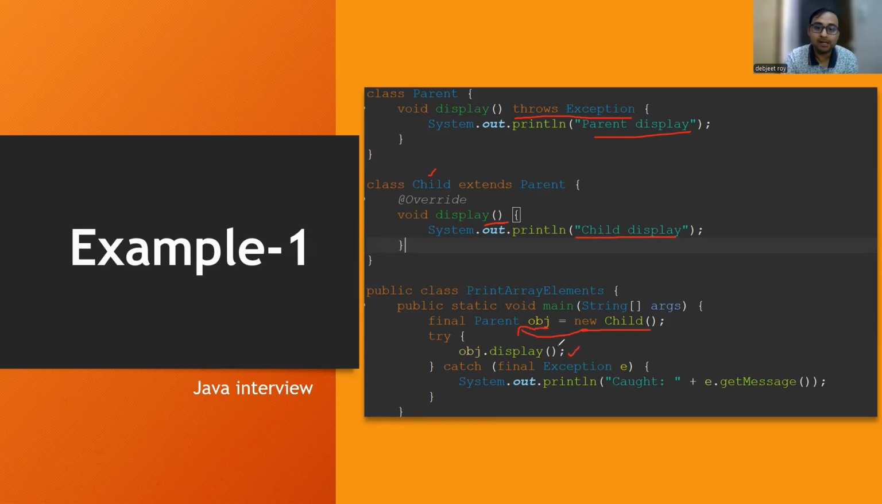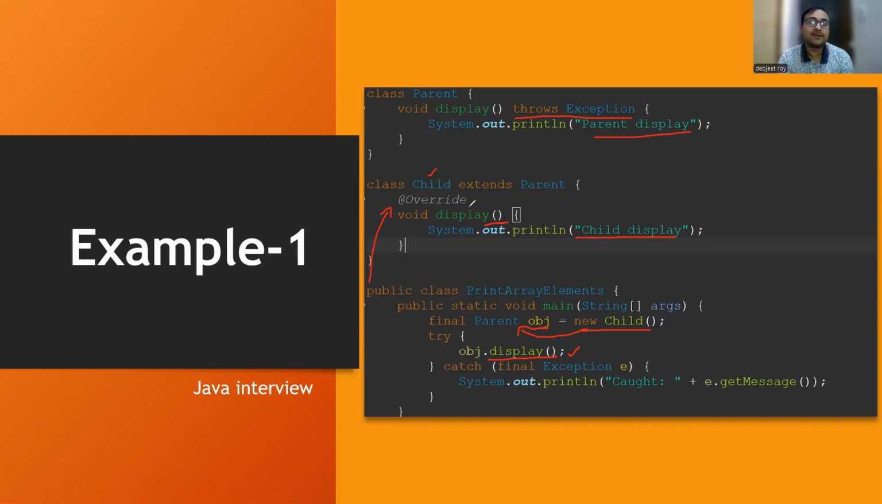Then what will happen? Here, if you observe, I'm creating the object of the child class, but we are storing it in a parent object reference. So it will first go to the child block because I'm creating the object of the child class. It will first create an object of the child class, and then it will try to call the display method of the child. But before calling it, it will first check in the parent whether there is a display method or not. Yes, there is a display method and it is throwing an exception, but the display method is present in the child class as well.